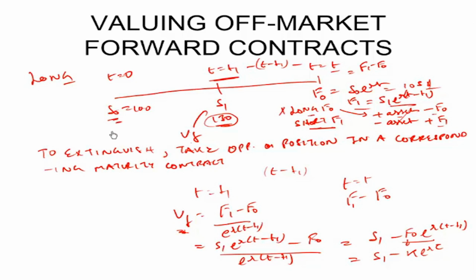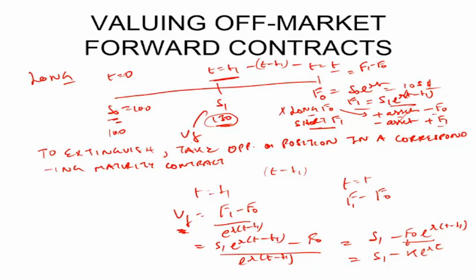Let's say I purchased a stock today for $100 and at t equal to t1 the stock price becomes 130. I haven't yet sold it, but there is a mark to market profit of $30. That is, I can sell my stock today and receive a profit of $30. Similarly, the VF is the mark to market profit in a forward contract or a futures contract.